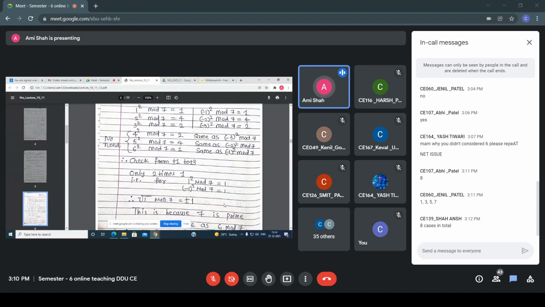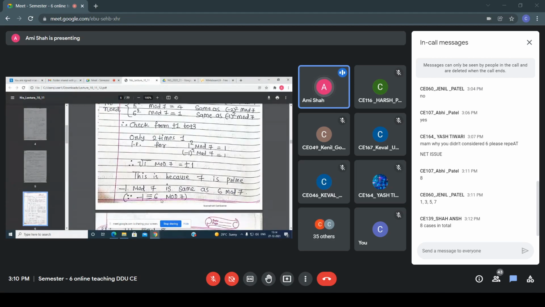But you know that minus 1 is congruent to 6 mod 7. What is the meaning of it? If I perform minus 1 mod 7 or 6 mod 7, I get the same answer. Yes or no? Yes, ma'am. So that's why either you write minus 1 or you write 6. Okay, ma'am, got it. Clear? Similarly, either you write 1 or you write minus 6.